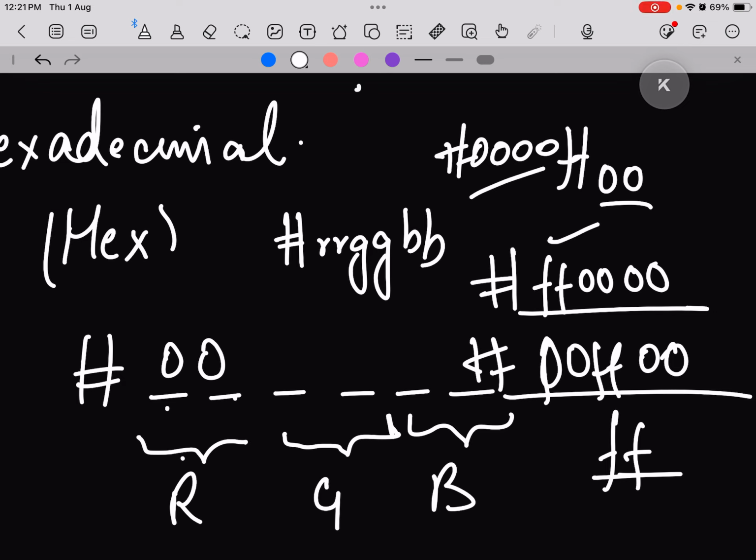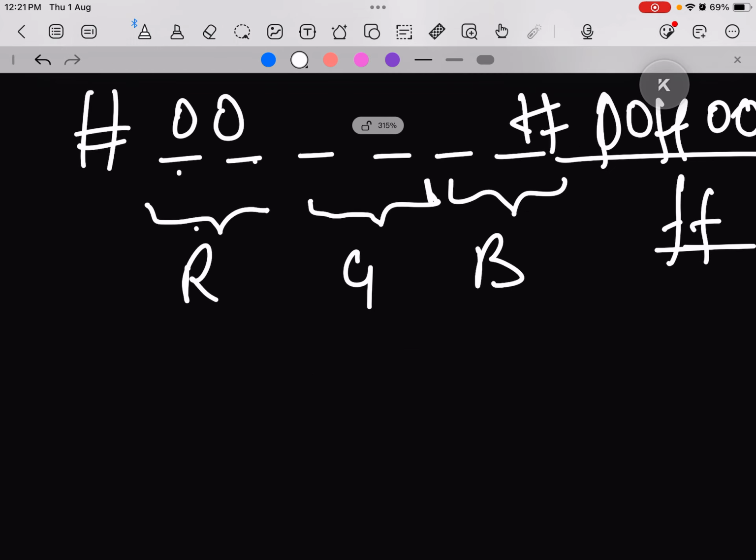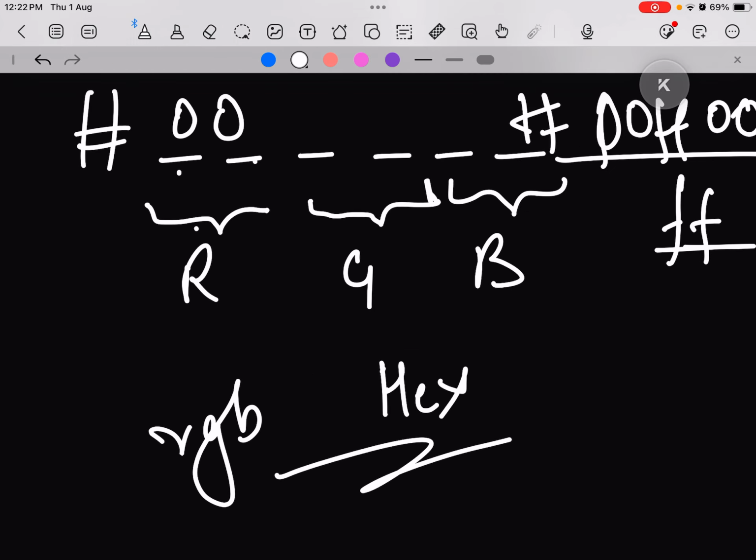Now there's another value which is HSL. That's not so important. If you want, you can explore it, but that's not so important. We usually use RGB and hex values only. So let's move on to